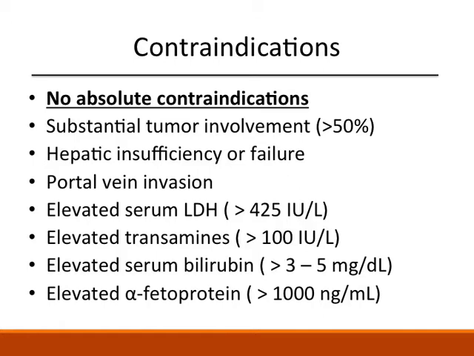Well, there are no absolute contraindications to the procedure. There are a variety of relative contraindications, and overall these attempt to estimate the patient's reserve liver capacity. Even following the most careful procedure, the patient will lose some liver function, so we need to be selective about the patients that can tolerate the therapy. The contraindications include substantial tumor involvement, greater than 50%, hepatic insufficiency or failure, portal vein invasion, elevated serum LDH, elevated transaminases, elevated serum bilirubin, and elevated alpha-fetoprotein.